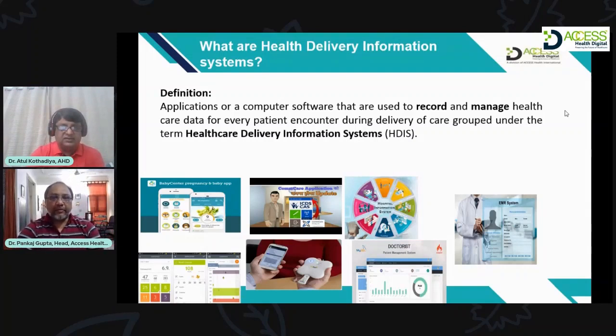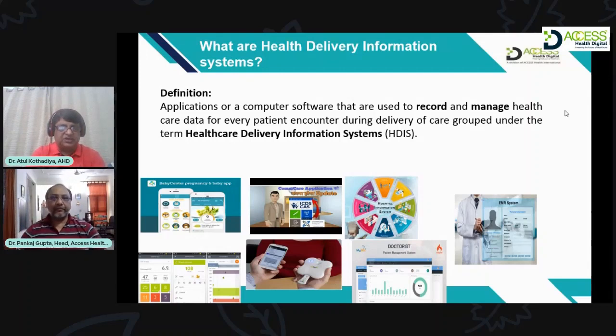Thanks, Dr. Atul. So, as you mentioned, any provider, any kind of clinician, any provider using any healthcare IT system, that system will be called a health delivery information system. Because at the health delivery, any healthcare provider that is providing the service is using an IT system. So then it comes in the category of health delivery information system. There are certain specifications for that, which we'll deal with as we go in. So back to you, Dr. Atul.